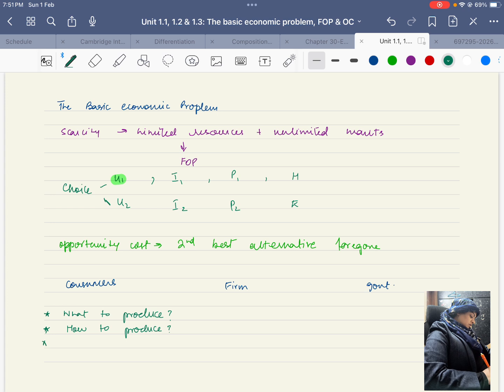And the third one is for whom to produce. We are going to learn this more when we talk about public goods and private goods. But here, for whom to produce means whether everybody can use the good or service irrespective of whether they pay or not, or whether this product is going to be produced only for people who will pay for it. So these are the three fundamental questions that all the economic agents, especially the firms and the government, are faced with when they are making choices.